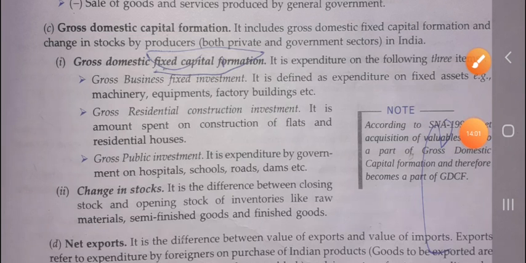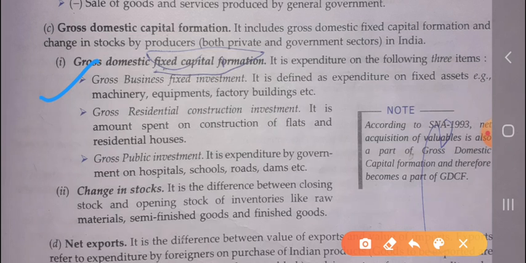In the case of gross domestic capital formation, it includes gross domestic fixed capital formation and the change in stock. And the gross domestic fixed capital formation includes three items. The first is gross business fixed investment, which deals with the expenditure on the fixed asset. Second is gross residential construction investment, which deals with the construction of the flats and the residential houses.